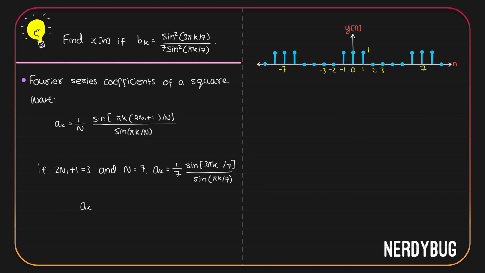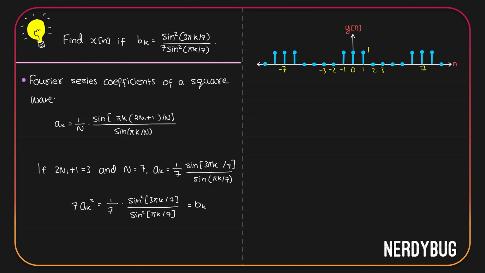Now let's take ak and square it. Then we get 1 by 7 square sine square of 3 pi k divided by 7 divided by sine square of pi k divided by 7. Let us multiply the right hand side and the left hand side with 7. We have a 7 square. Let's cancel one 7 here and one 7 here. Isn't this exactly what we have over here in the question? So we can write 7ak square is equal to bk.